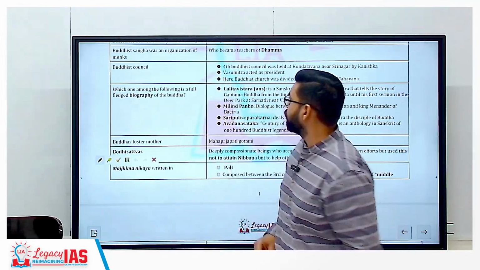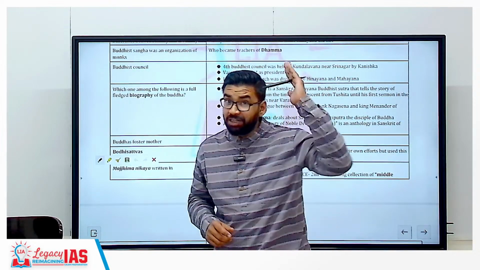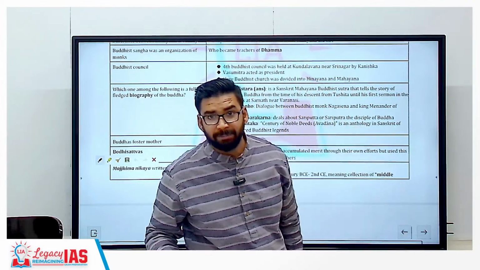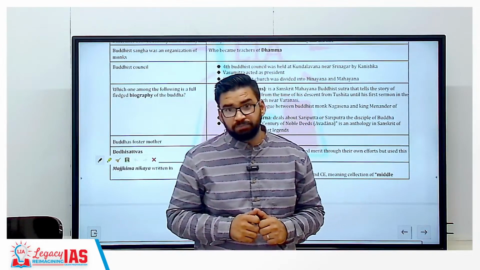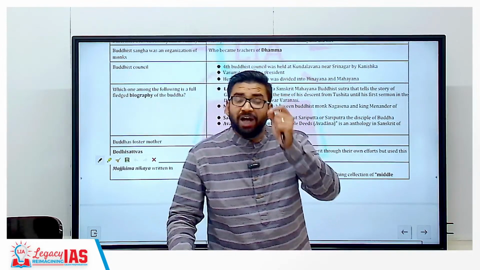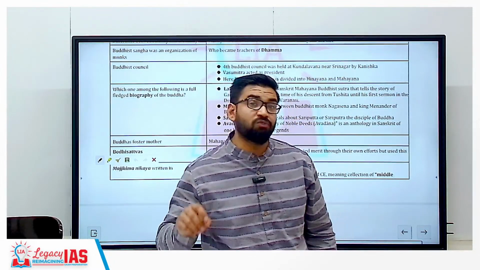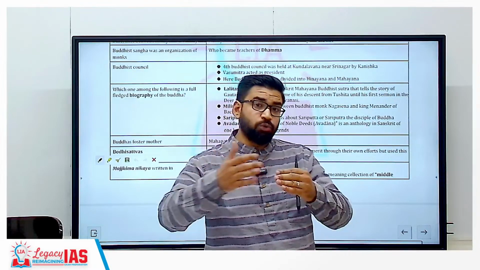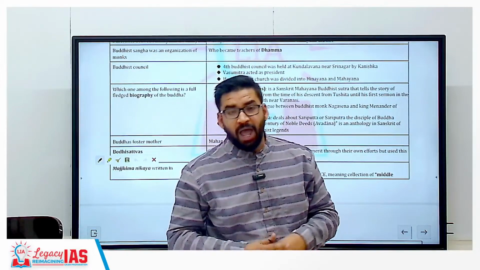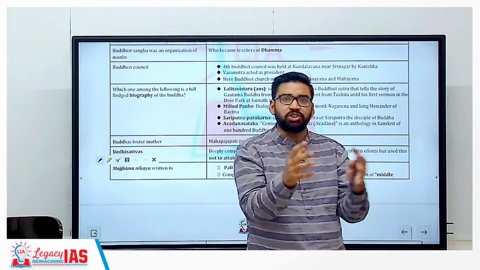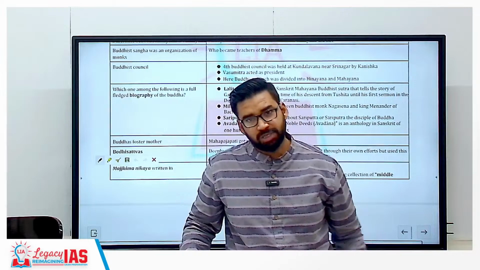And the last was fourth Buddhist council, which was held at Kundalwan, Kashmir in 78 AD during the time period of Kanishka. Now, the chairman of fourth Buddhist council was Vasumitra, and later a vice chairman also came whose name was Ashwaghosh, and Ashwaghosh was from the Saket region, Ayodhya region, and he wanted to bring some change in Buddhism, that is the concept of idol worship, bhakti in Buddhism.